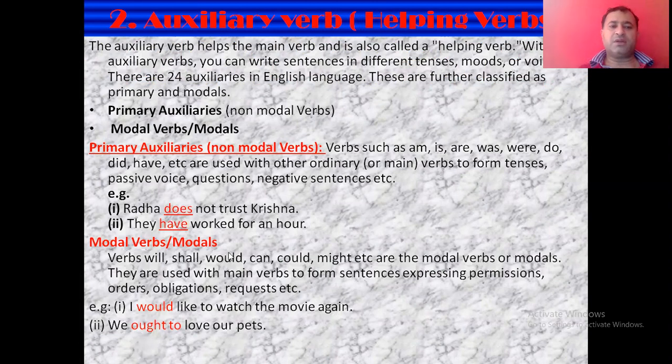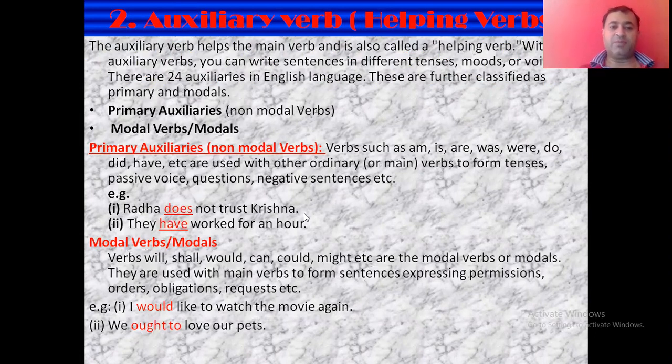They are further of two types, the primary auxiliaries, also called non-modal verbs, and the modal verbs, or simply modals. Now, what are primary auxiliaries? Verbs like is, are, am, was, were, do, does, did, have, has, etc. They are used with the ordinary, or main verb, to form the tense, passive voice, questions, or negative sentences.